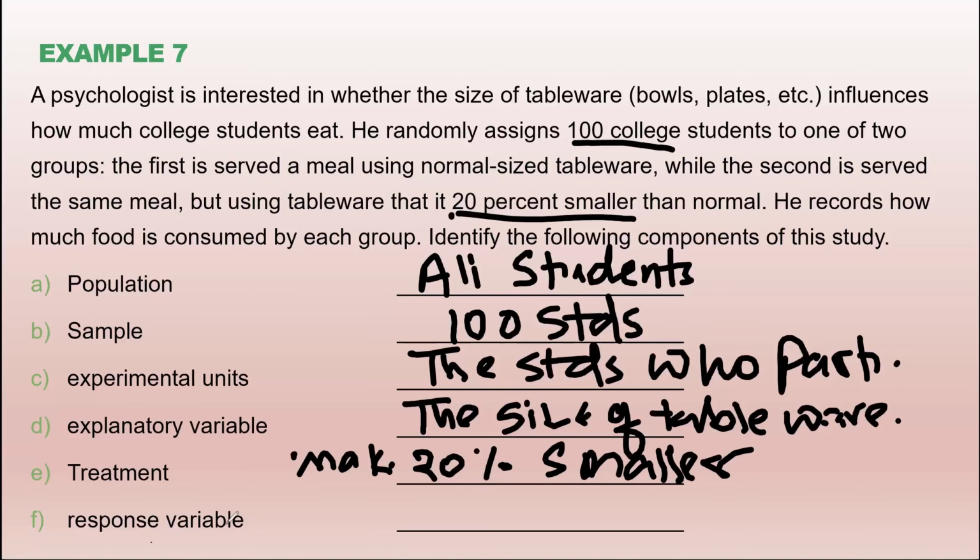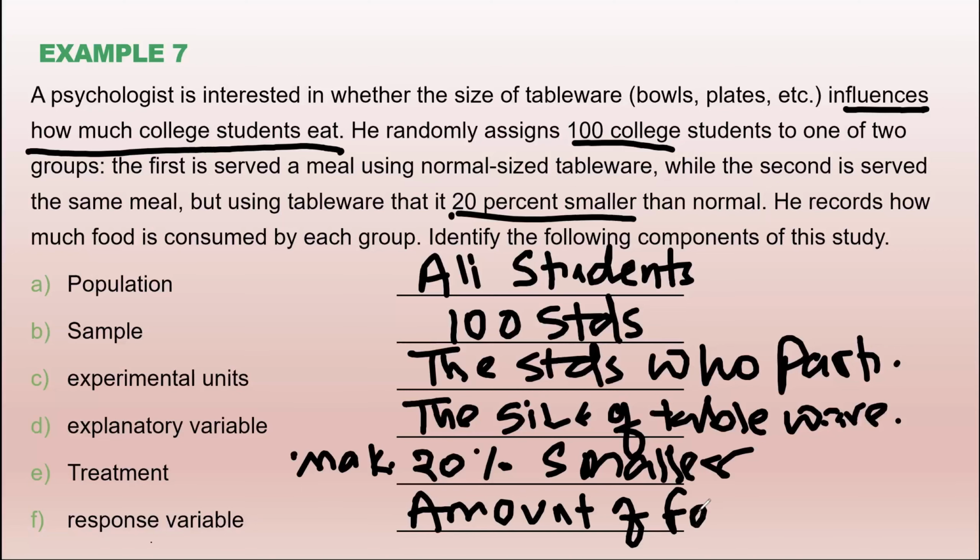And then the last one, the response variable. They want to determine whether it influences how much the college students eat. So the response variable will be the amount of food they eat, okay? So that is the last example here.